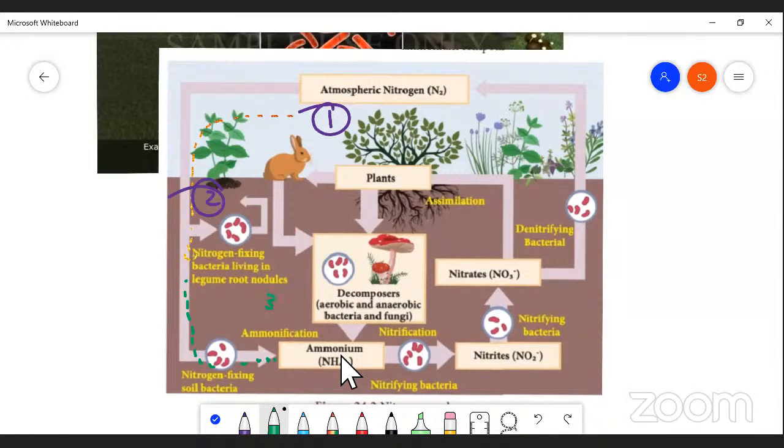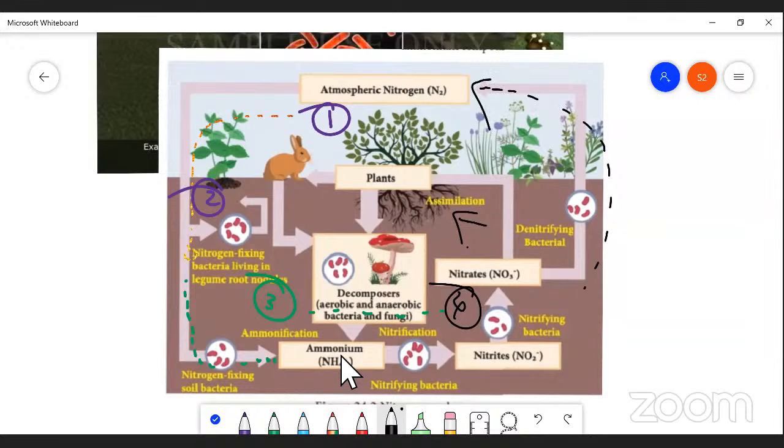I'm talking about the third one, right? Again, this third form, ammonia, is converted into nitrite. It is step number 4. Again, this nitrite and nitrates are converted to the usable form of nitrogen. Then it is absorbed. So this happens on one side, and on the other side, nitrite and nitrates are converted into atmospheric nitrogen. So it is cyclically occurring, right?